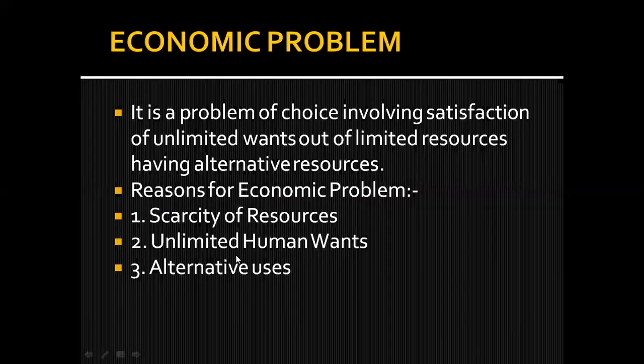Second reason of economic problem is unlimited wants. Human beings are having so many wants. Okay. Third one is they are having so many wants, but they are having limited resources, and these limited resources have alternative uses. Alternative uses means, as I have told you, a piece of land can be used to construct a building, to grow the crops, to open a factory, or to construct a park or a road. Okay. So for these resources, we have to make a choice of how we are going to use them.